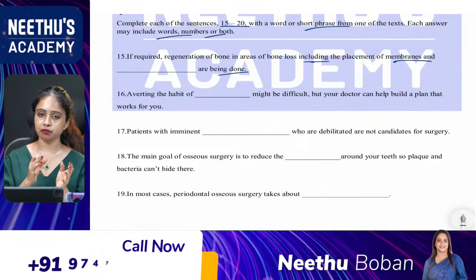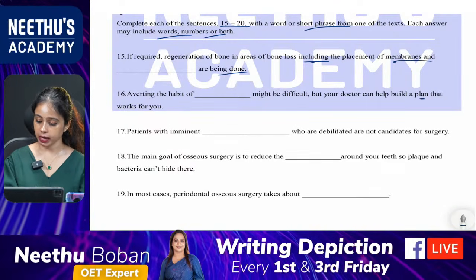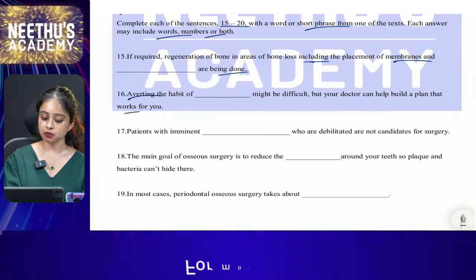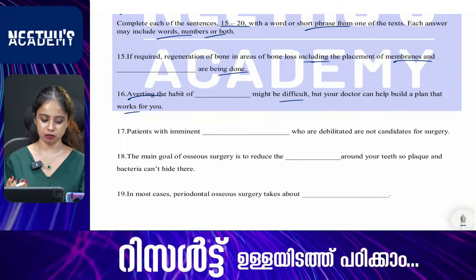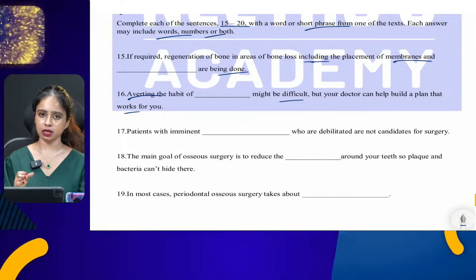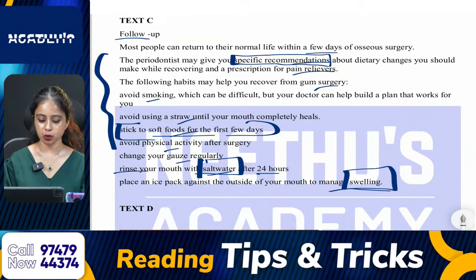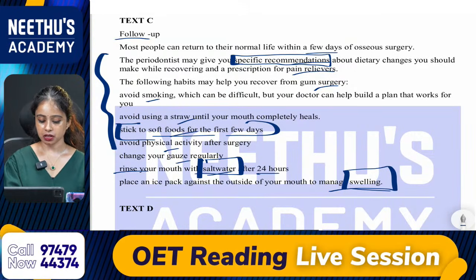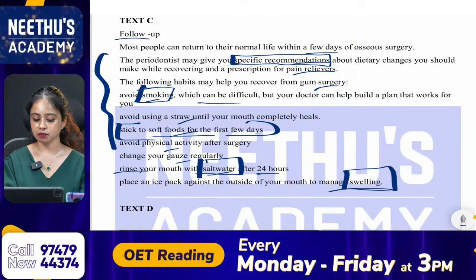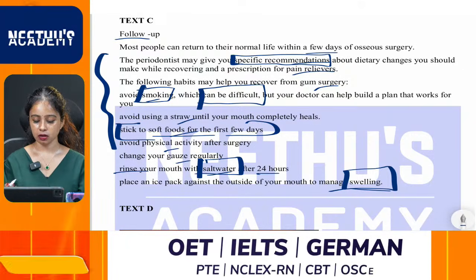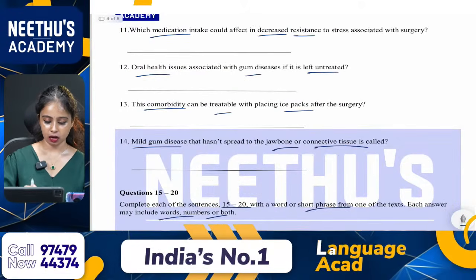And the next question, 16. Quitting the habit of dash might be difficult, but your doctor can help you build a plan that works for you. So what is difficult? After the surgery, it will be difficult. What will be difficult? That is from follow-up. It is mentioned here: avoid smoking. Why avoid smoking? Because it can be difficult, might be difficult. So the answer is smoking. Very good.